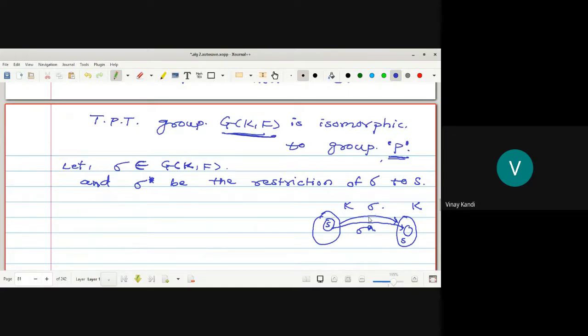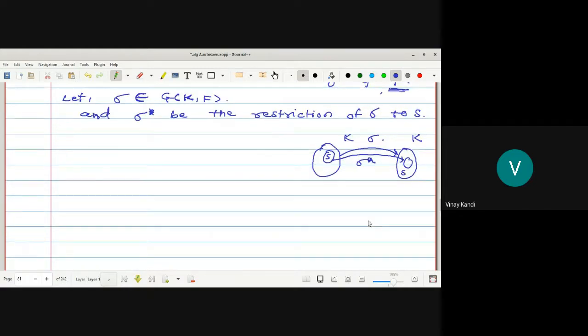Let sigma belong to G(K,F) and sigma star be the restriction of sigma to S. That is, we have sigma star of alpha is equal to sigma of alpha for all alpha belongs to S. That means sigma star and sigma are equal on set S, where S is alpha 1, alpha 2, all the roots of f of x. Any doubt up to here?